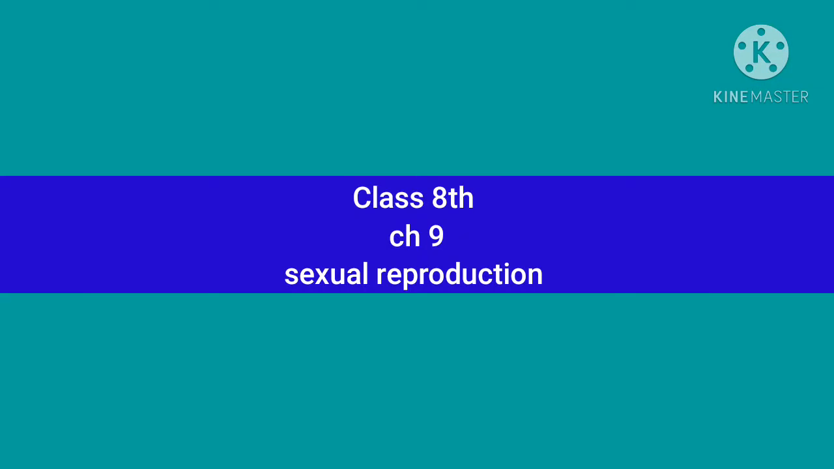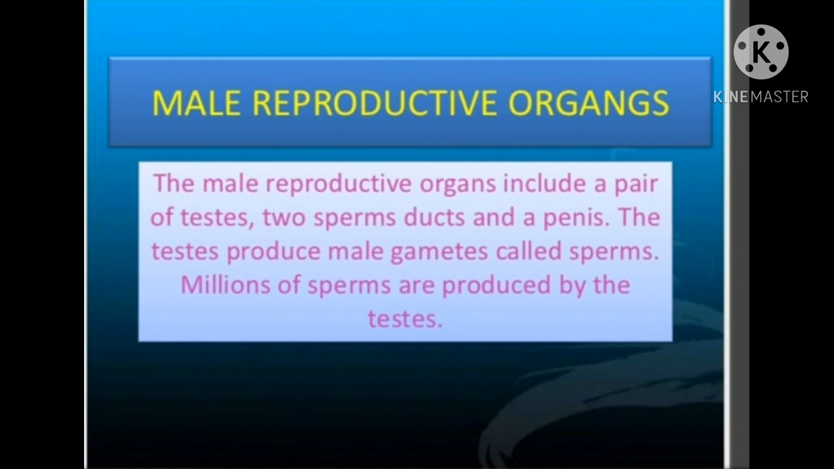Class 8th, Chapter 9, Sexual Reproduction. In humans, sexual reproduction takes place, and in this method of reproduction, both the parents, male and female, are involved. Both the parents have different reproductive systems. First, we describe the male reproductive system.